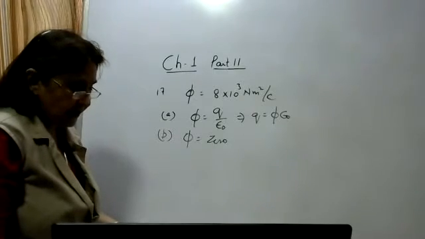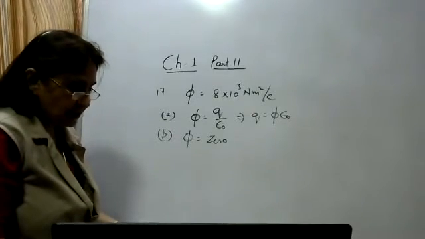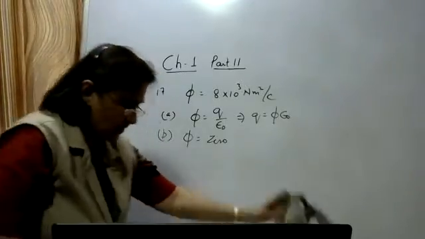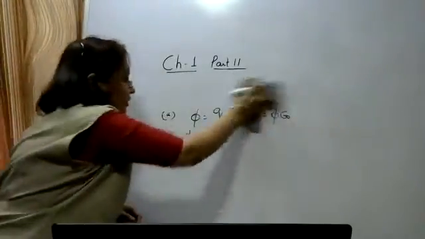Then question number 18. A point charge plus 10 microcoulombs is at a distance directly above the center of a square of side 10 centimeter as shown in the figure.